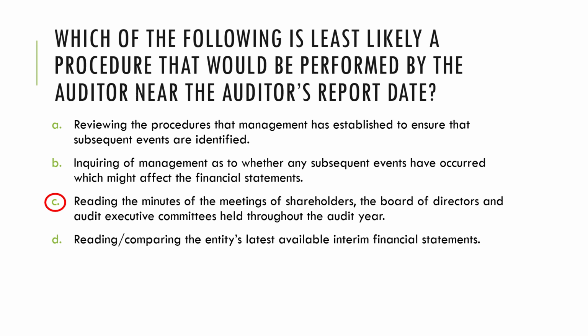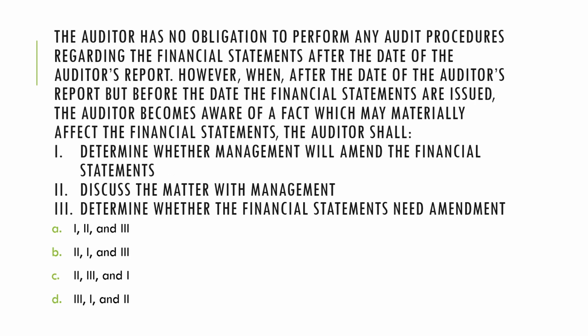Okay. Letter D, reading and comparing the latest available interim FS, meaning to say if the year under audit is for the year ending December 31, 2023, then you will look at the latest available interim FS of 2024. And that is a usual procedure. So the least likely here is Charlie.